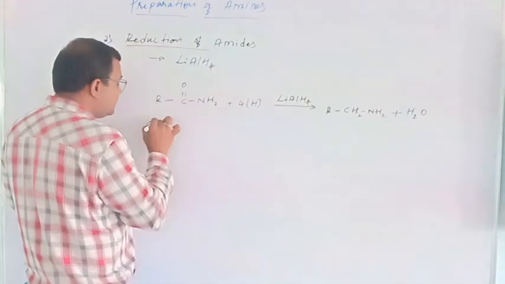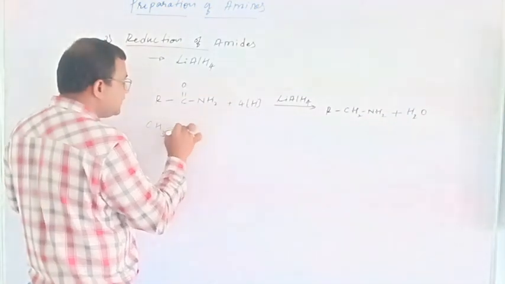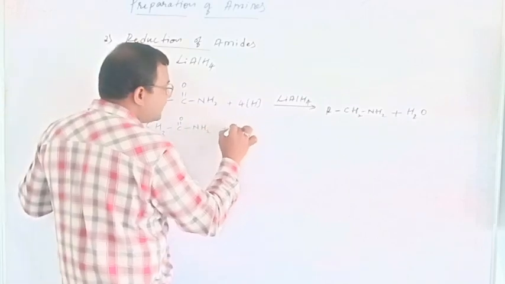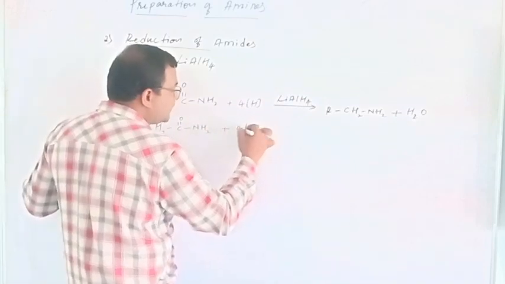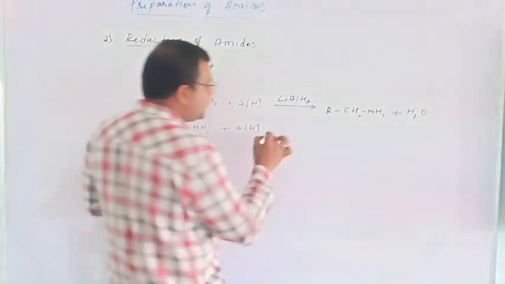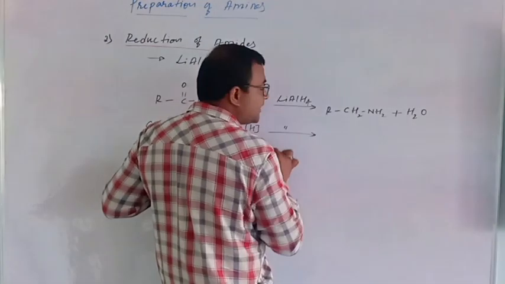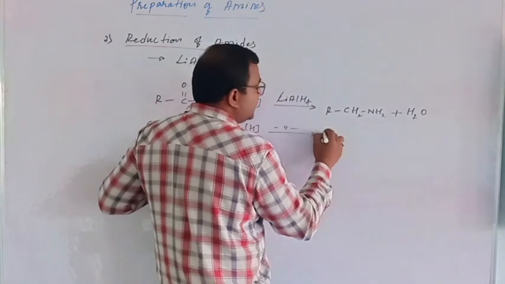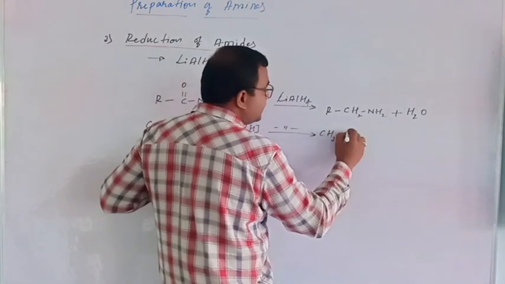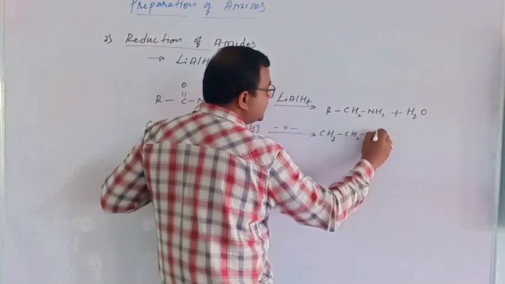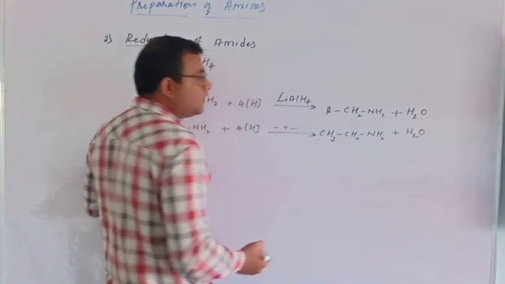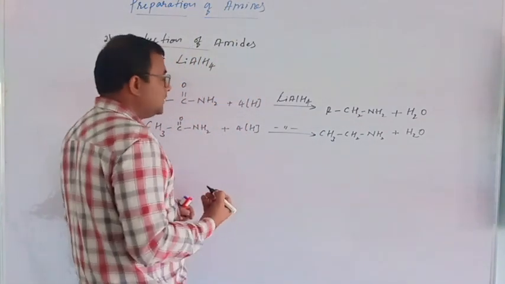Let's take down the example. CH3 C double bond O NH2 reacts with 4 nascent hydrogen. What is the catalyst used? Same catalyst, lithium aluminium hydride. Then it forms CH3CH2NH2 plus H2O, which comes out in the form of water.